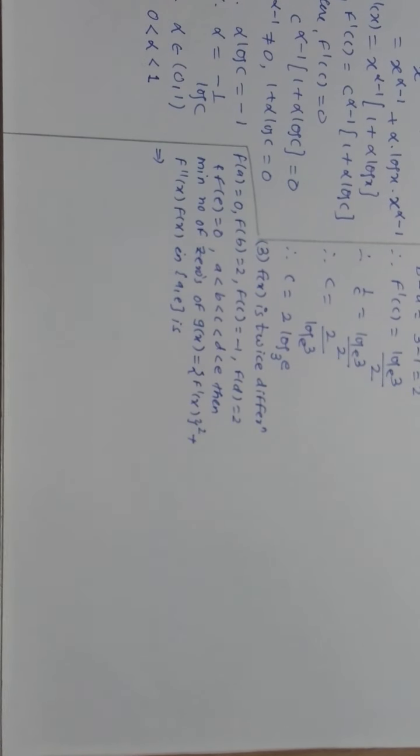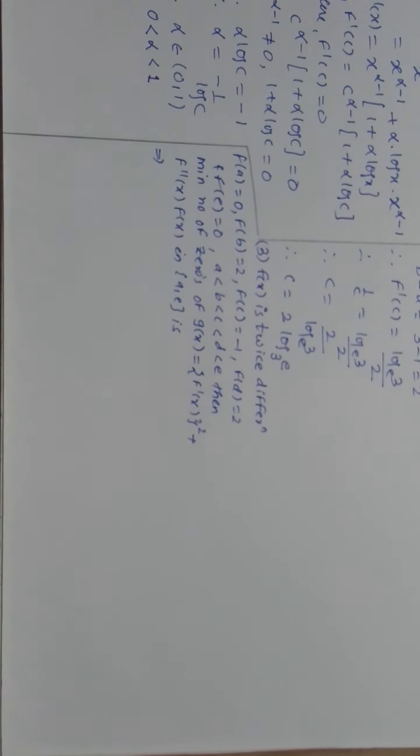Now come to one of the very interesting questions. See the first line itself. It says that f(x) is a twice differentiable function. Twice means it could be differentiated 2 times, means the second derivative exists. Now here it is told f(a) is 0, f(b) is 2, f(c) is minus 1, f(d) is 2, f(e) is equal to 0, such that a is less than b, b is less than c, c is less than d, and d is less than e.